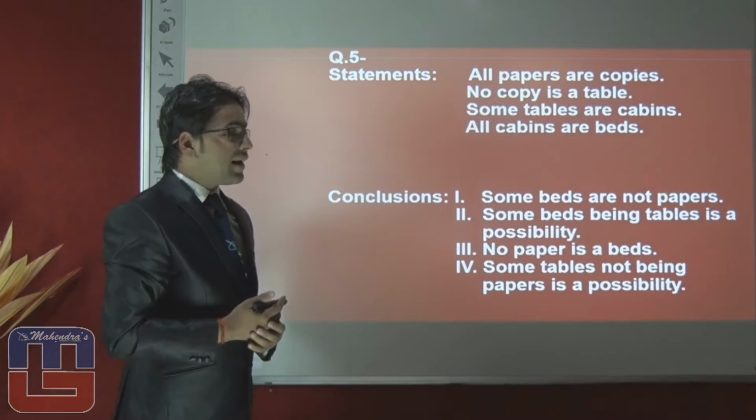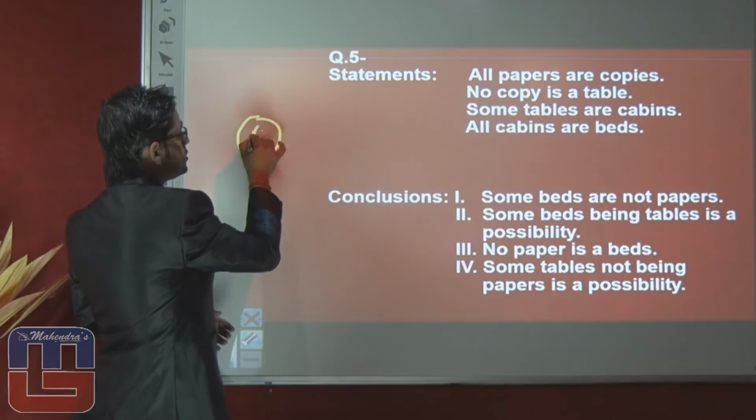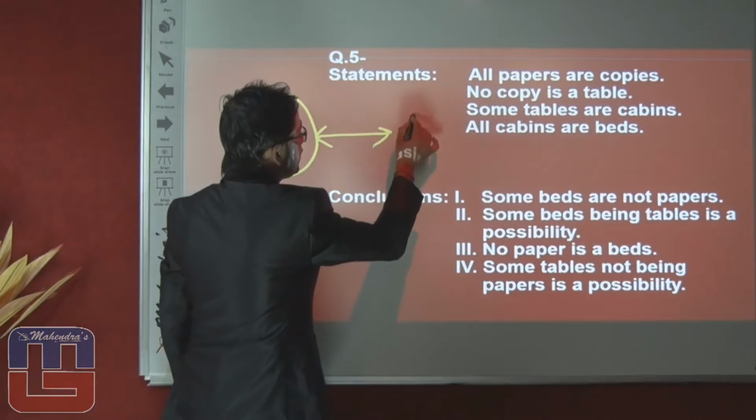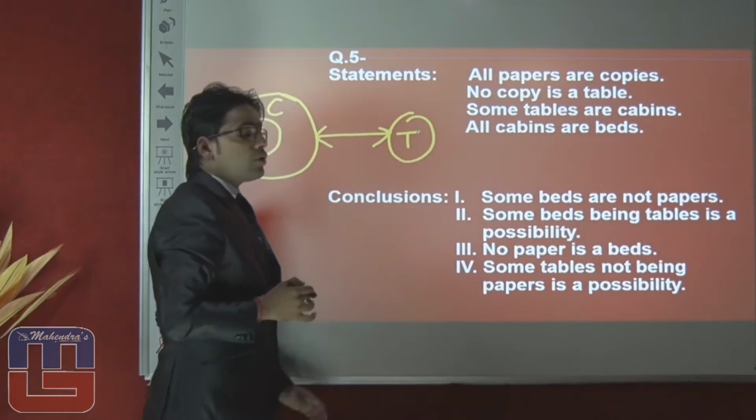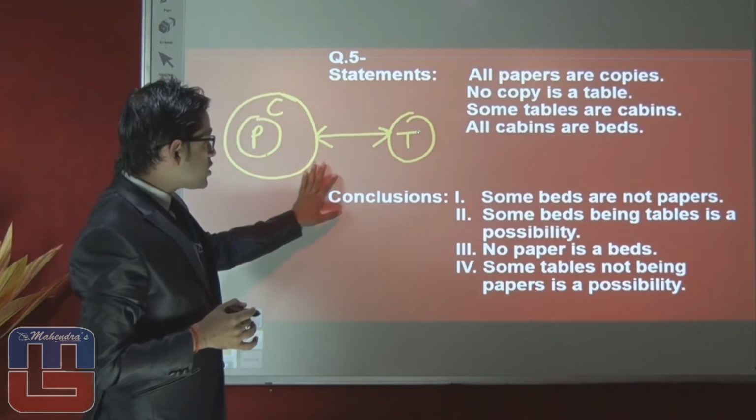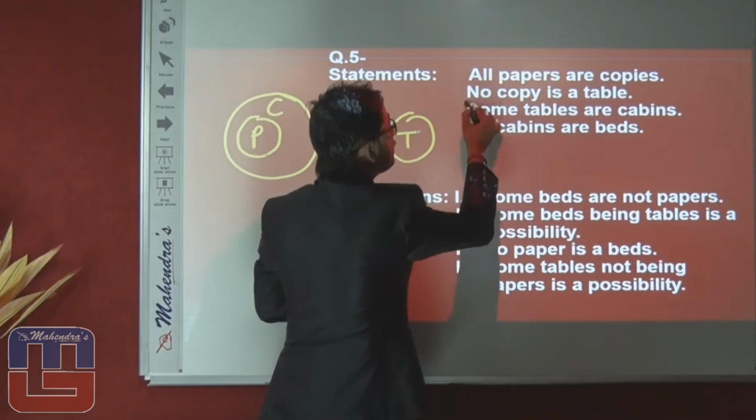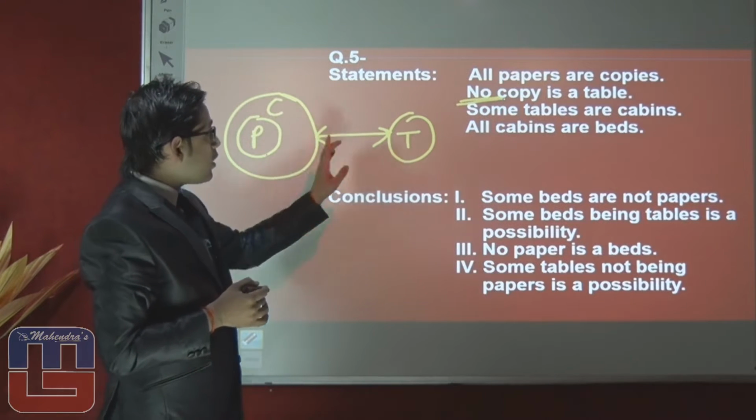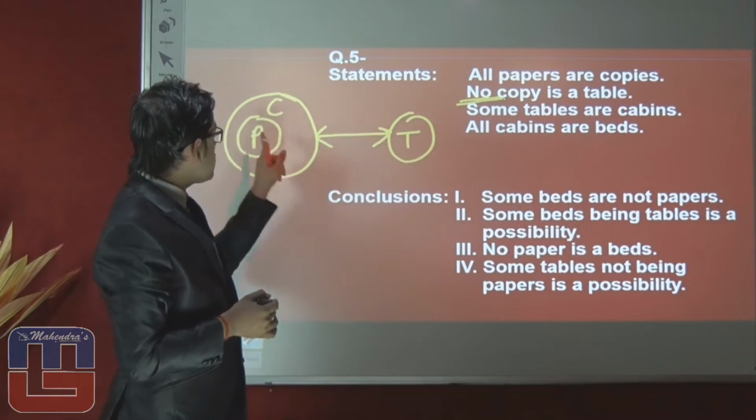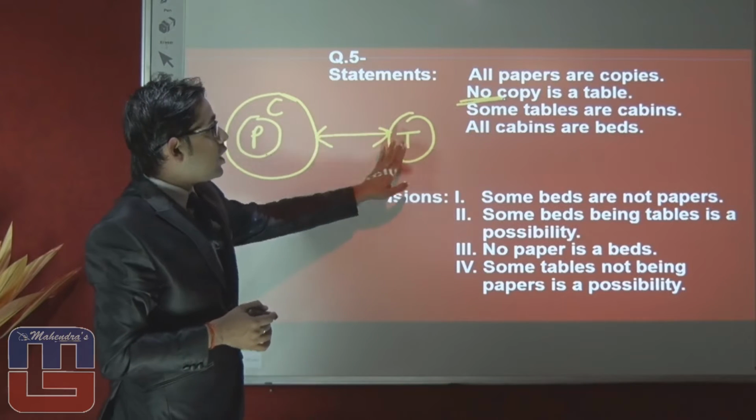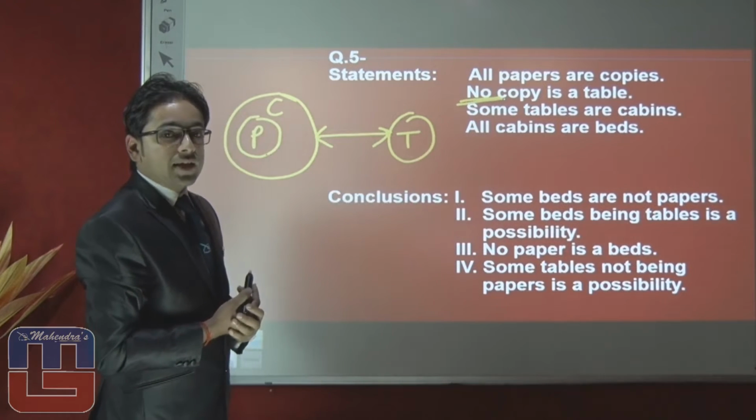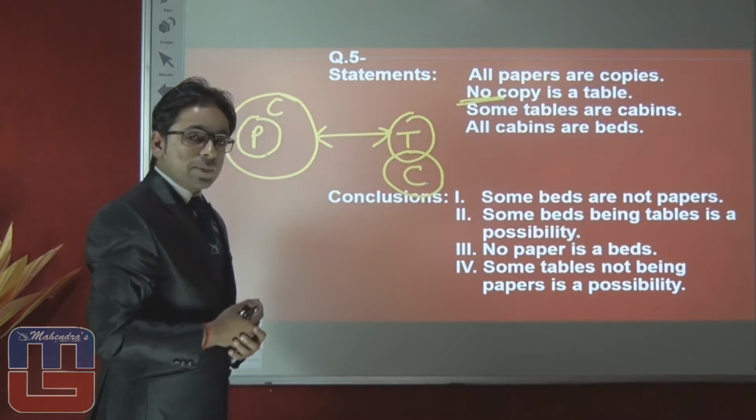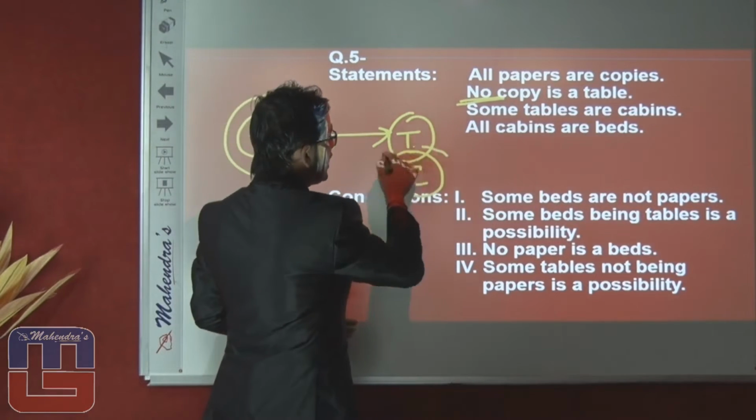All papers are copies. No copy is table. It means out of 5 questions, this is the first question where one negative information is given. It means all copy are not table, which means all papers are not table. Next statement is saying some table are cabin. And last statement is saying all cabins are bed.